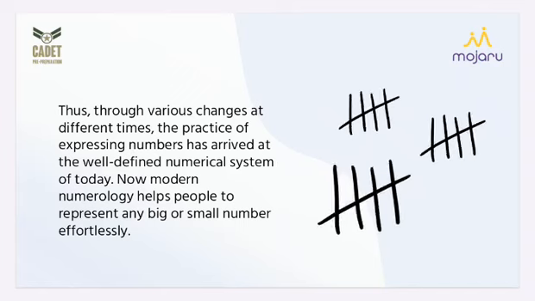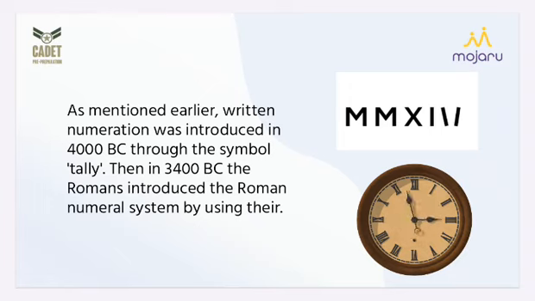Thus, through various changes at different times, the practice of expressing numbers has arrived at the well-defined numerical system of today. Now, modern numerology helps people to represent any big or small number effortlessly. Nowadays, we can count a large number or a small number very easily, right? Like with the process of time, it has been developed. Many of us are familiar with the Roman number system, or many of us may not. Let's learn about this. What is it?